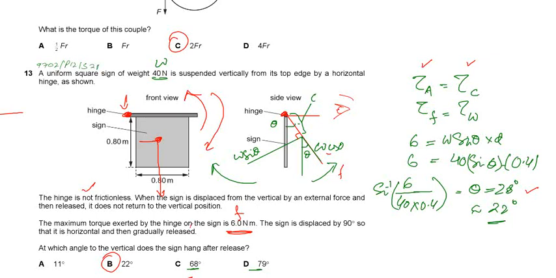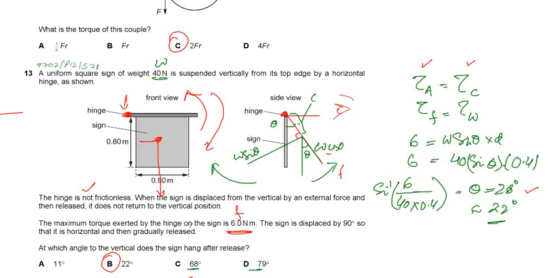Okay, so whenever a person moves this to the horizontal, then usually it should come back to this point. Since it is not frictionless, it has friction, that means it will not come back to its original position. So we need to understand this. We have to understand this, right? This makes this question easy, right?